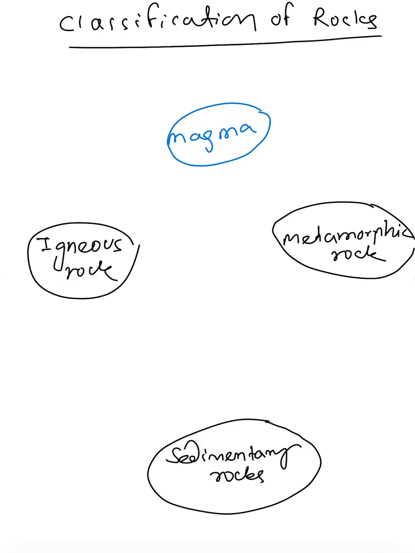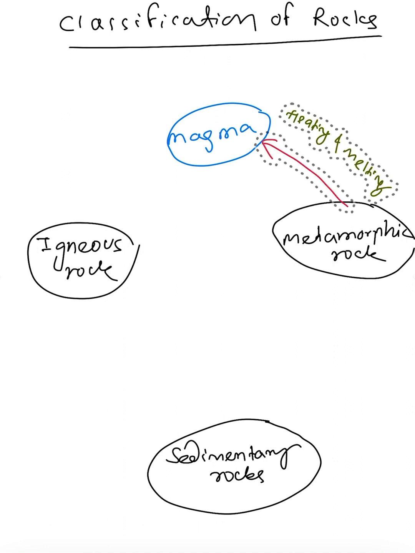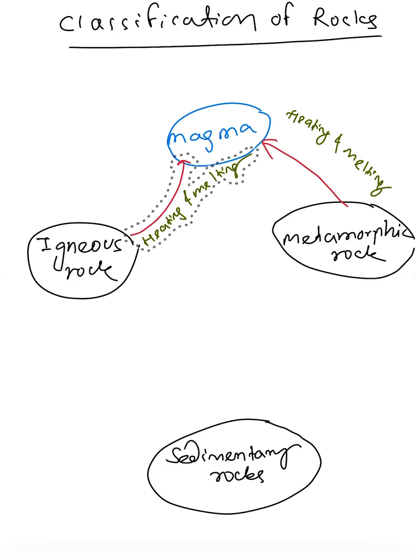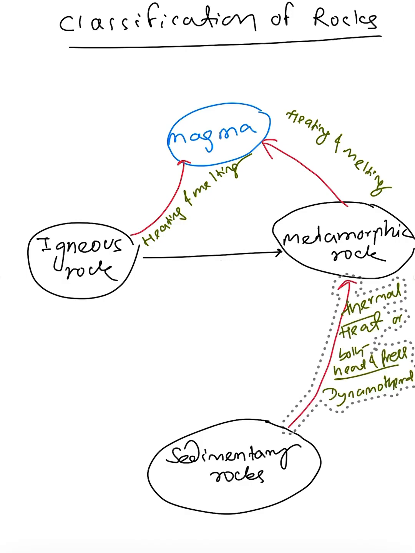As you know, the igneous rock is the primary rock which comes from the magma, and magma is the liquid portion. So from the magma, by the cooling process, the igneous rock will be formed. The metamorphic rock, by means of heating and melting, will give magma. Simultaneously, the igneous rock also, by heating and melting, will give magma. But magma, which is a hot and liquid substance, will cool down by means of the cooling process and give the igneous rock.